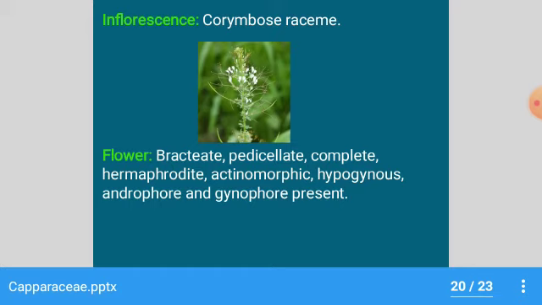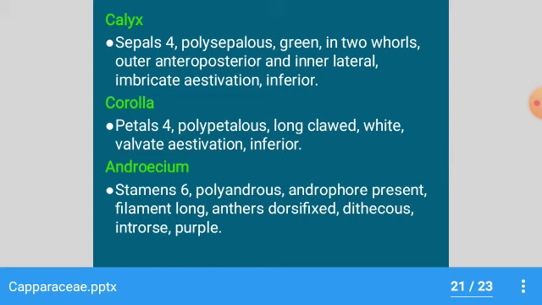The inflorescence is a corymbose raceme, and the flowers are bracteate, pedicellate, complete and bisexual, actinomorphic, hypogynous, androphore and gynophore are present. Calyx: sepals 4, polysepalous, green, in two whorls, outer anterior and posterior and inner lateral, imbricate. Corolla: petals 4, polypetalous, long clawed, white in color, valvate.